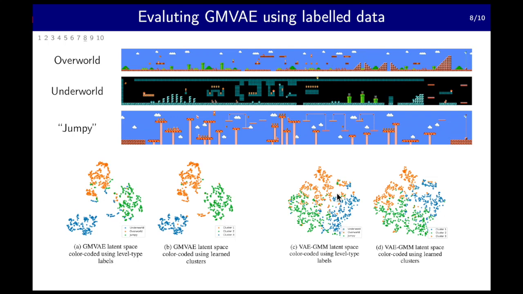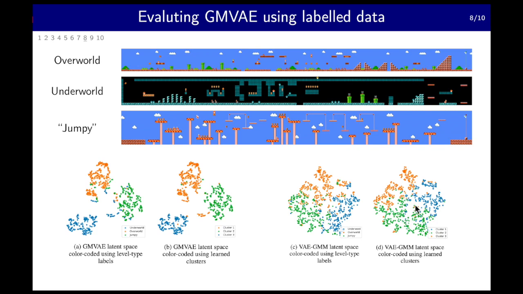The 2 plots on the right are about VAE. Here we see the latent vectors colored by true labels, and here we see the latent vectors colored by assigned clusters. But note that VAE itself can't do clustering, right? So we had to train an additional Gaussian mixture model on top of the latent vectors to achieve such result.